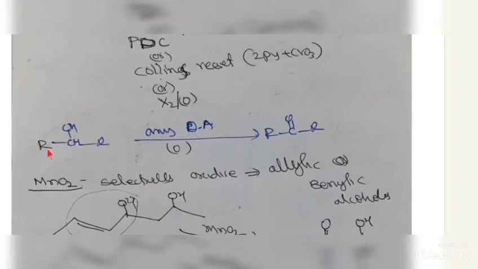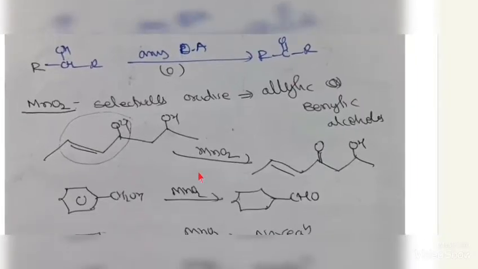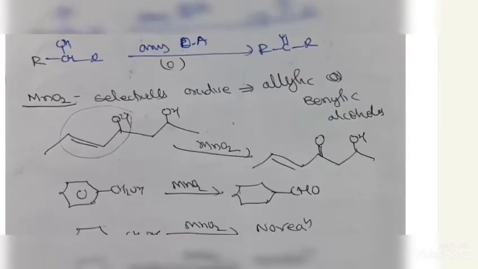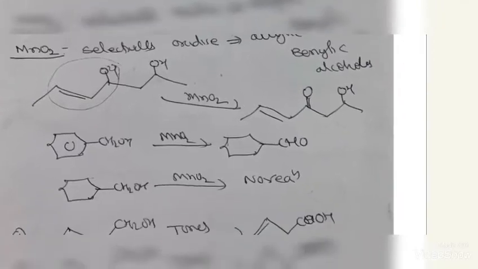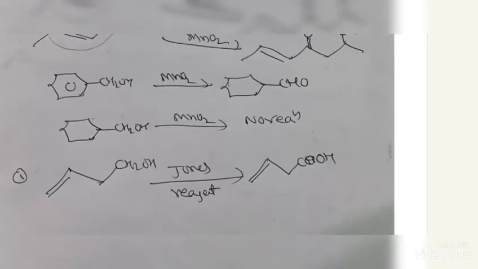And ketones are formed from secondary alcohols. You can use any oxidizing agent. MnO2 is a selective oxidizing agent that oxidizes only allylic alcohols. Okay, so these are some examples given. Jones reagent, one more important point, does not affect the double bond, which remains the same.